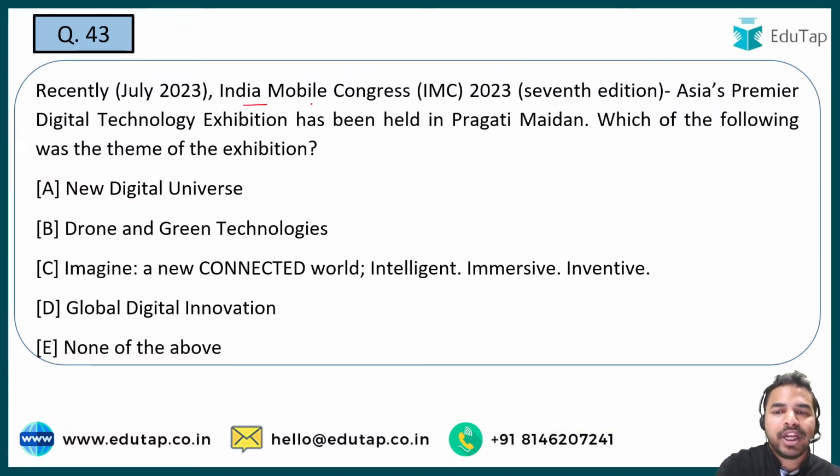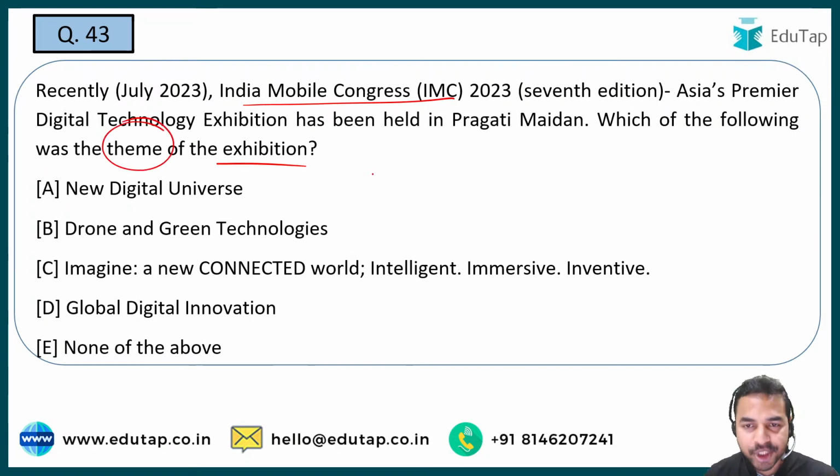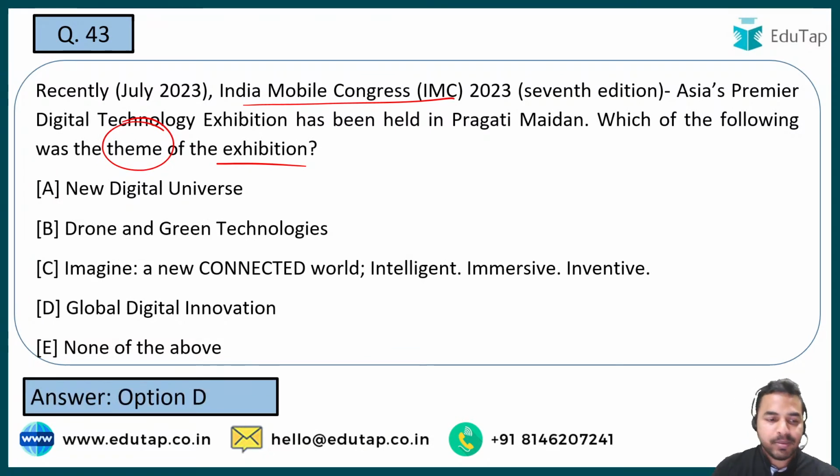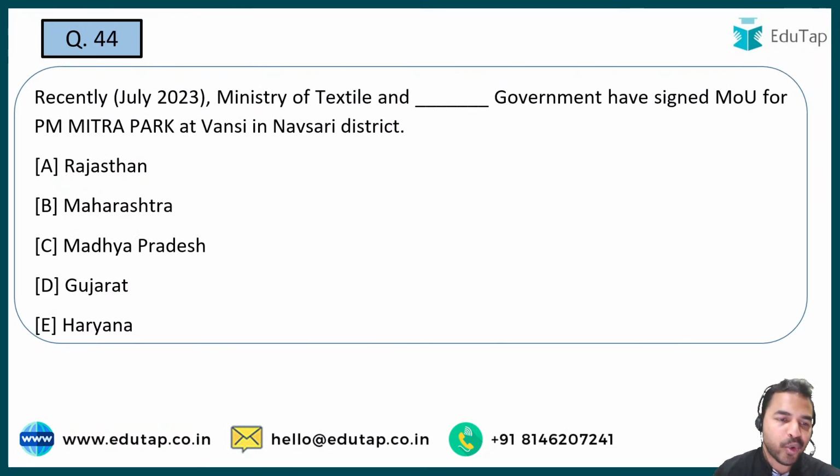The next question is on the India Mobile Congress, which was the 7th edition. Asia's premier digital technology exhibition was being held in Pragati Maidan. So you have to tell me that what was the theme of this particular exhibition. तो ये जो exhibition हुआ था इसकी theme क्या थी? The theme of it was global digital innovation. Absolutely right. Global digital innovation is the right answer. So Arjun, Monica, Venkatesh have given me the right answer guys. बढ़ते हैं अगले question की तरफ.